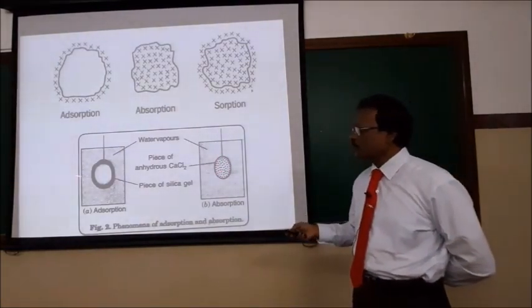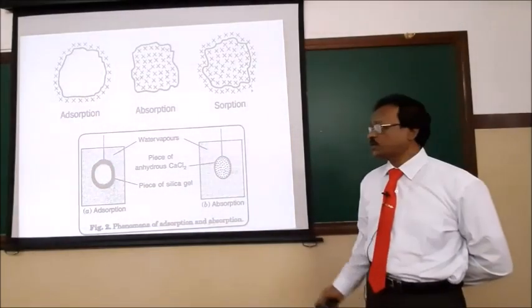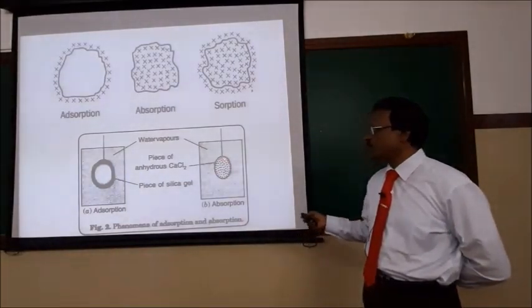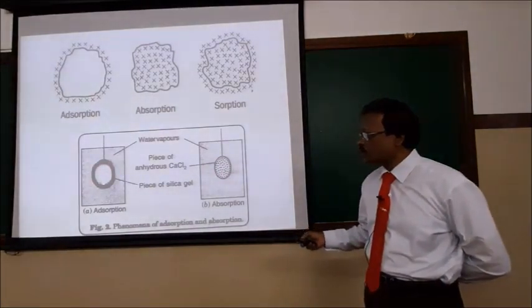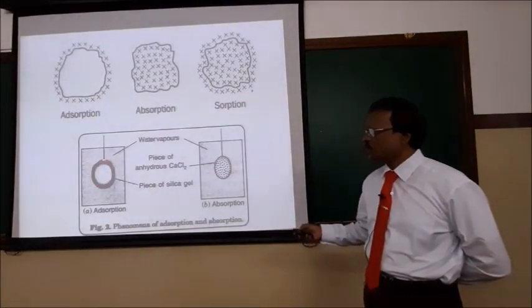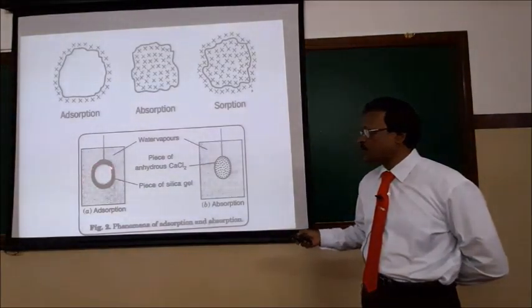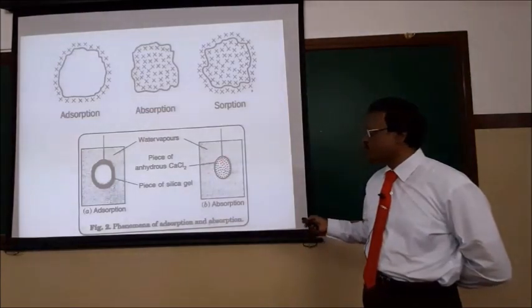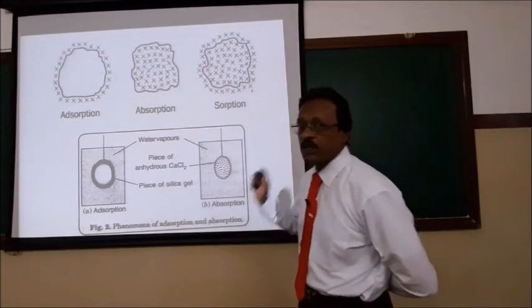In adsorption, the process mainly depends upon temperature and pressure. Temperature and pressure can affect the process of adsorption, but absorption is independent of temperature and pressure. Another important point: adsorption mainly depends upon the surface area, not on the mass. This property does not depend upon the mass, only upon the surface area. But absorption depends upon the mass, not on the surface area. These are very important differences between adsorption and absorption.